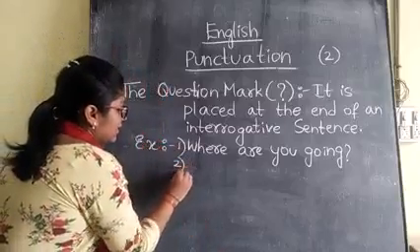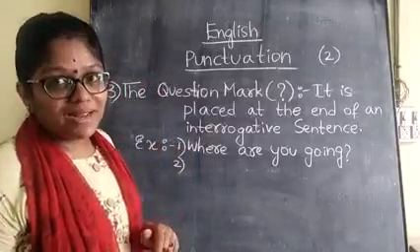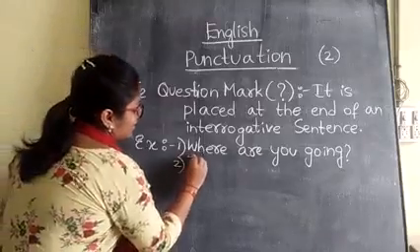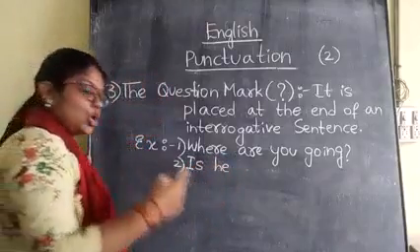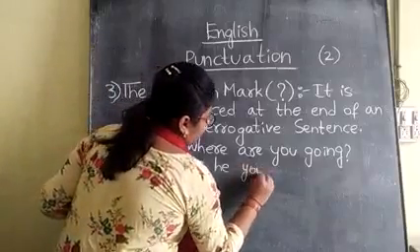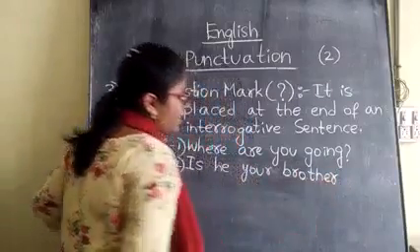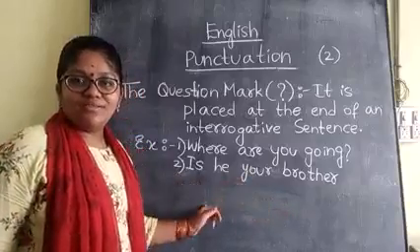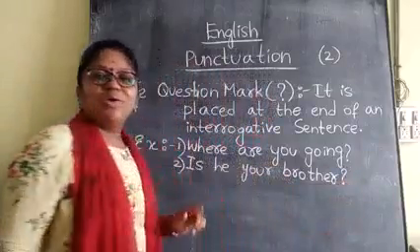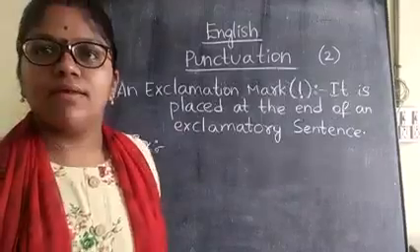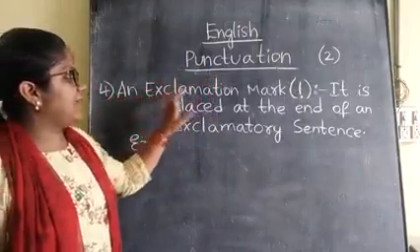Now second one, children. Second one, he is your brother. He is your brother? Again, it is an interrogative sentence. Yes or no? It is an interrogative sentence. So, I have given what, children? Which sign should I give? Question mark. Yes.